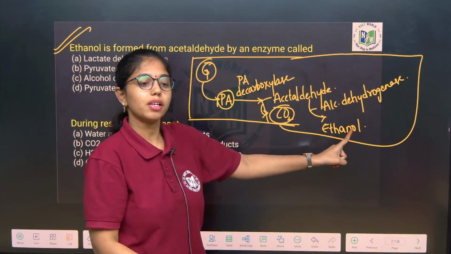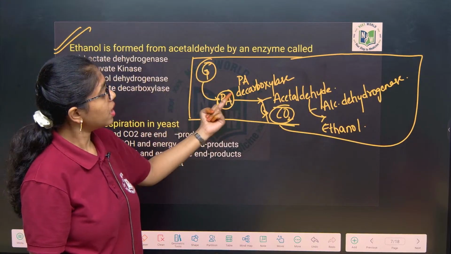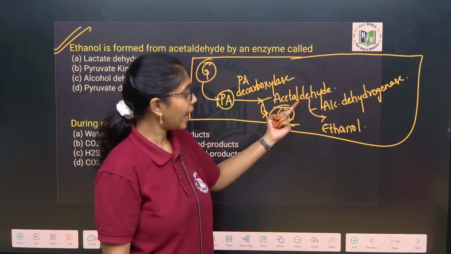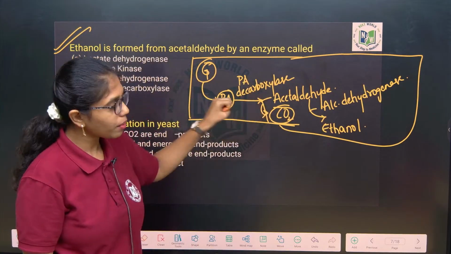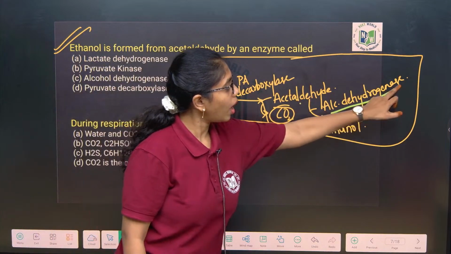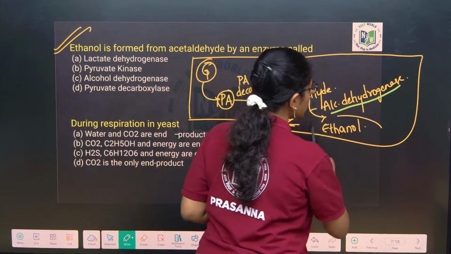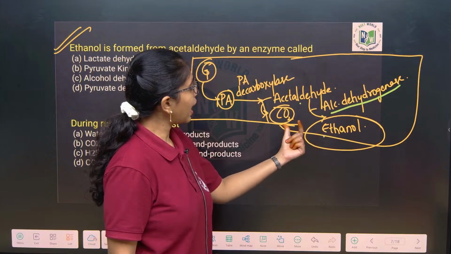In the cytoplasm only. After glycolysis this pyruvic acid will be converted to acetaldehyde by the enzyme pyruvic acid decarboxylase, and acetaldehyde and carbon dioxide will be released. This acetaldehyde by the enzyme alcoholic dehydrogenase forms at the end what? Ethanol. So at the end what products are we getting? Ethanol and carbon dioxide.